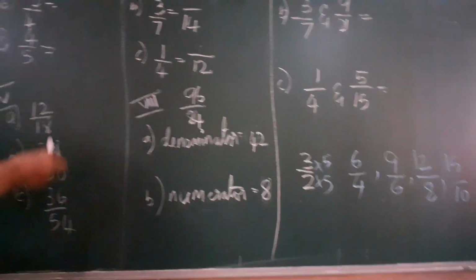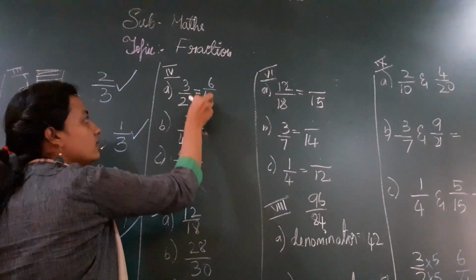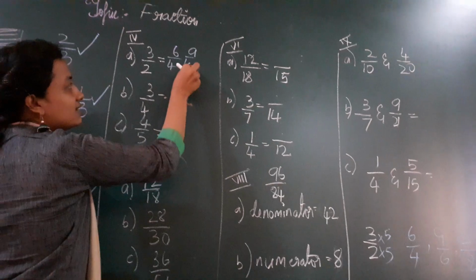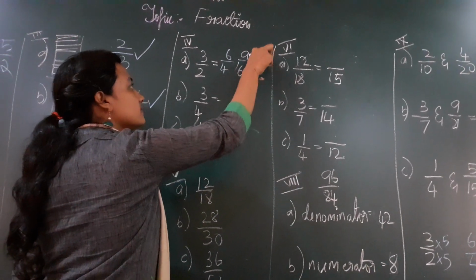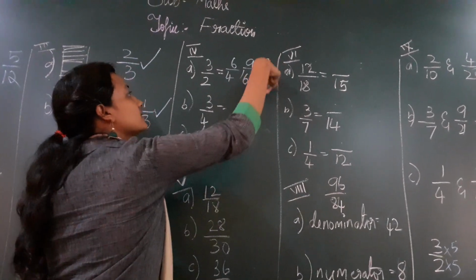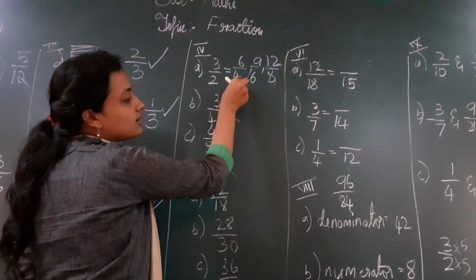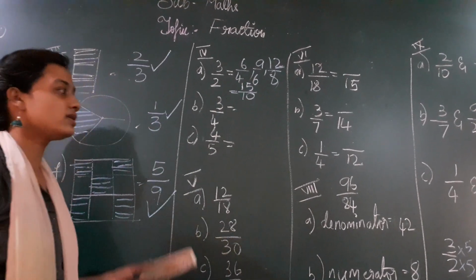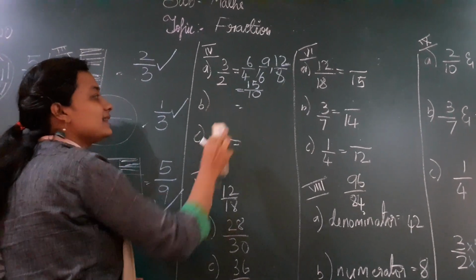I am going to write that in the textbook here. 6 by 4, first equivalent fraction. 9 by 6, second one. Third one is 12 by 8. And one more is 15 by 10. So this is the answer for the first one. So let us go for the second one and find it like that only.